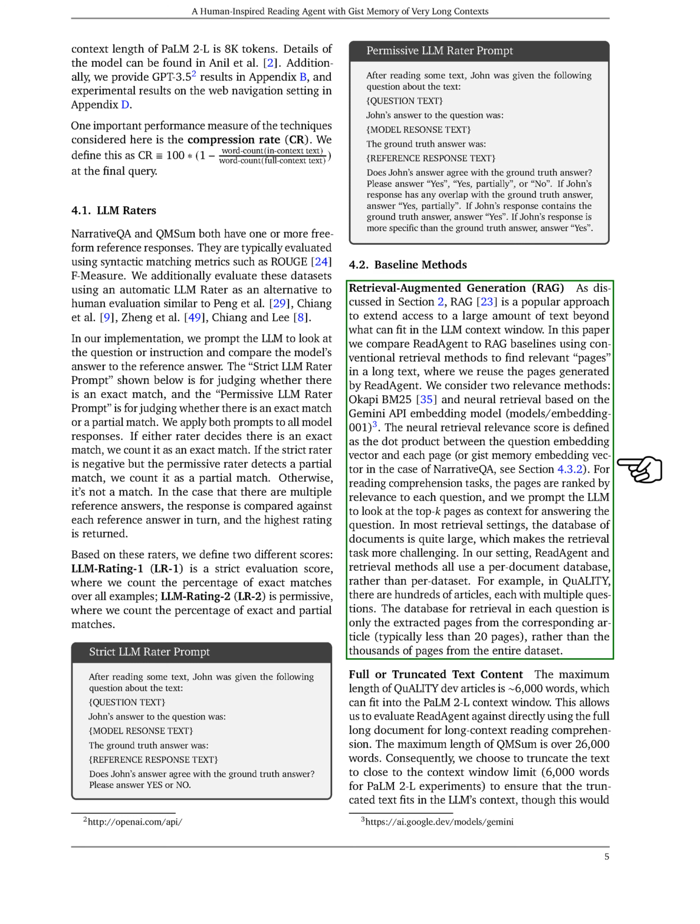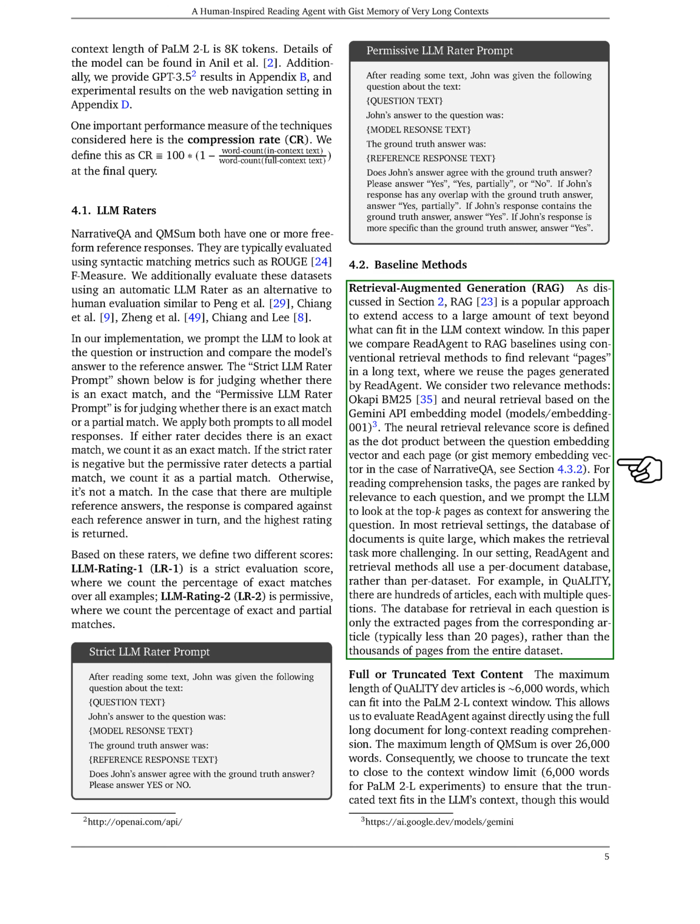We explore 2 methods for determining relevance: the Okapi BM25 and a neural retrieval method that relies on the Gemini API embedding model. For the neural retrieval, we calculate relevance scores by taking the dot product of the question's embedding vector with each page's embedding vector. In the case of the narrative QA dataset, we use what we call gist memory embedding vectors instead. When it comes to reading comprehension tasks, we rank the pages by how relevant they are to each question and then prompt the LLM to consider the top-ranked pages as context for answering the question.